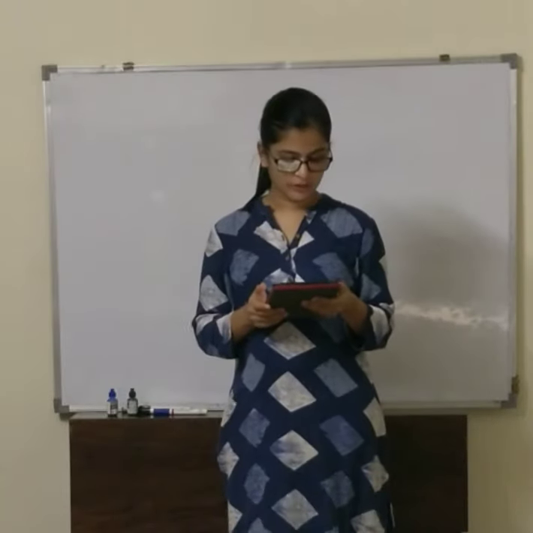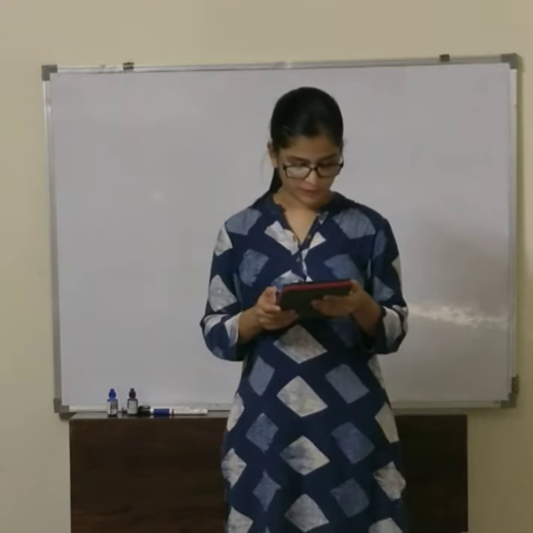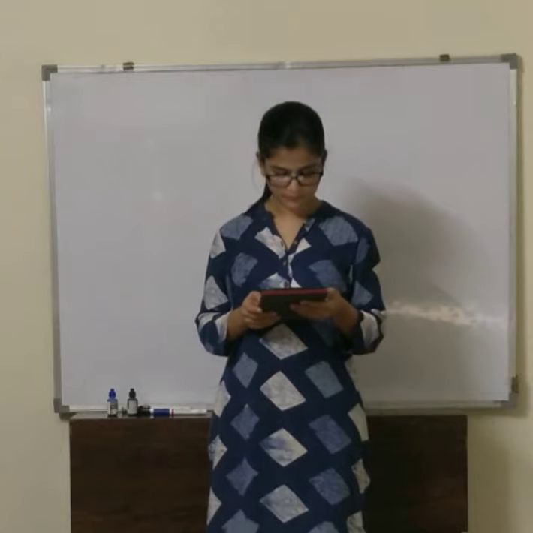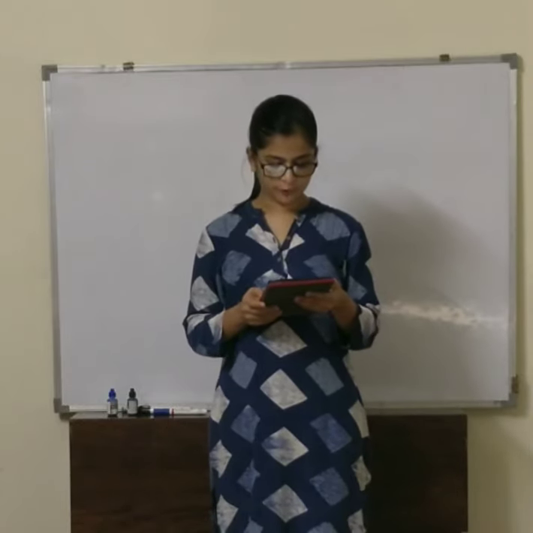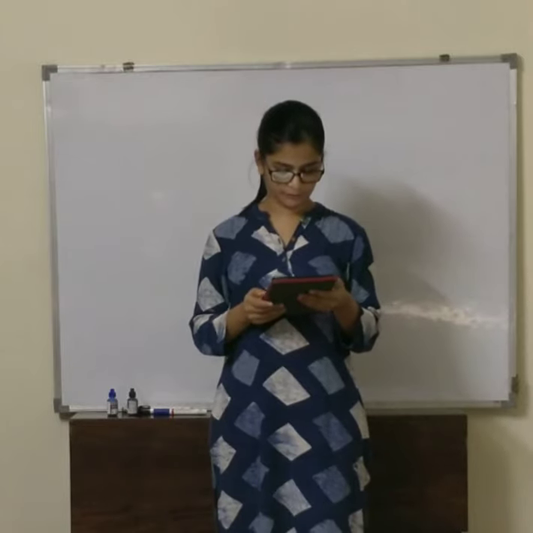Good morning students. So let's continue with the problems of not-for-profit organization. Take down Illustration 19. Following is the receipt and payment account of Queen's Club Kolkata for the year ending 31st March.